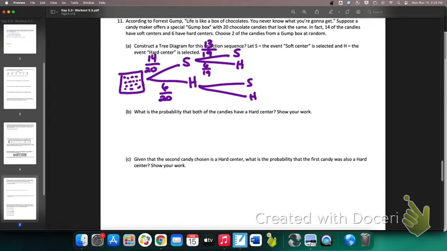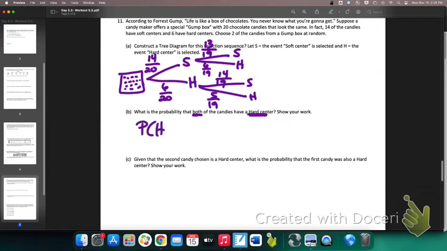All right, let's assume that you got a hard candy first. What's the probability that you get a soft candy next? 14 out of 19. And if you got a hard candy the first time, what's the probability you get a hard candy the second time? 5 out of 19. Perfect. Good job, you guys.